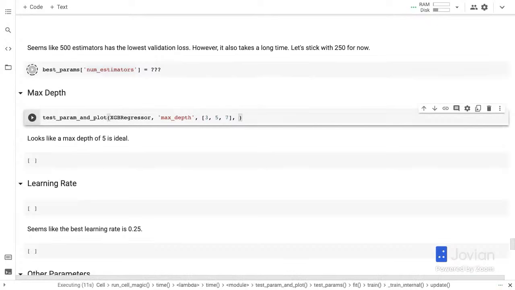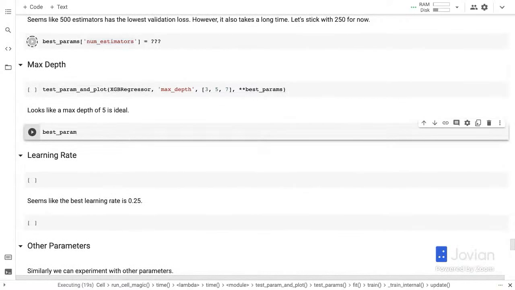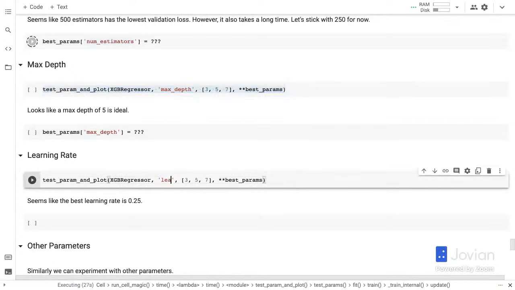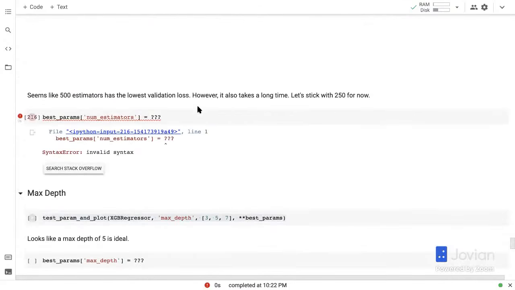And let's give it the best parameters. And then we are going to add the best param for max depth. And we can try the same thing with learning rate as well. So we can try learning rates of 0.05, 0.1, and 0.2, and so on.